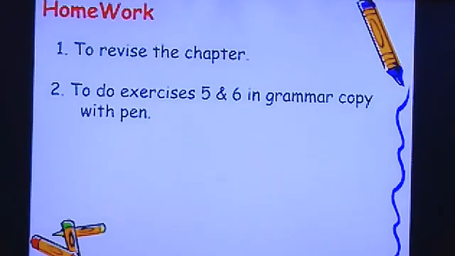After that, your homework is to revise the chapter and do exercises 5 and 6 given in your grammar book in your copy with pen. If you want to do it in the book, you can use pencil. But please revise thoroughly before going through the exercises. Till then, bye.